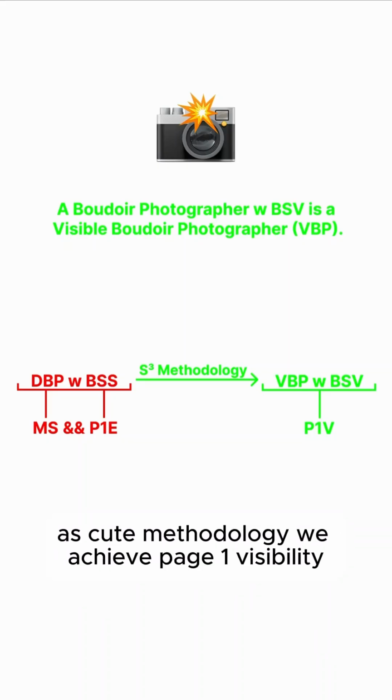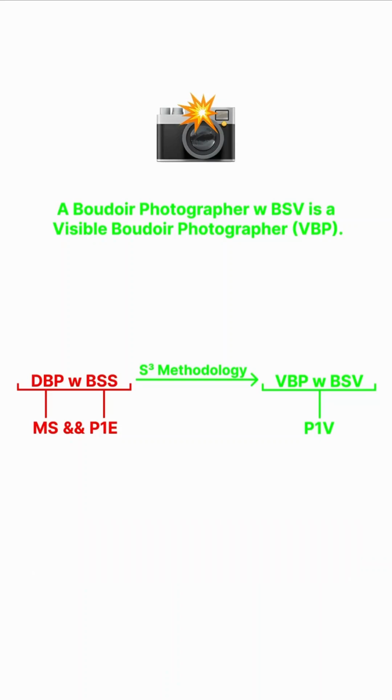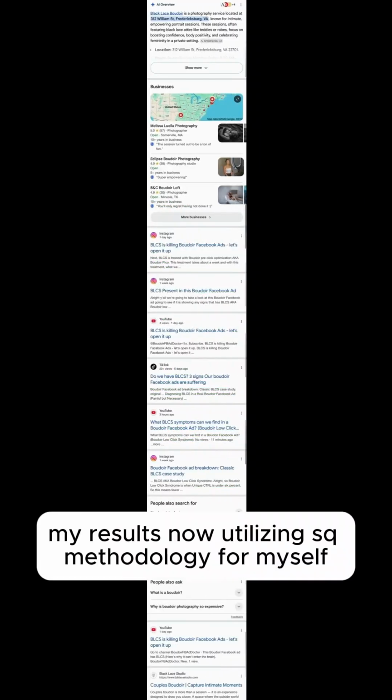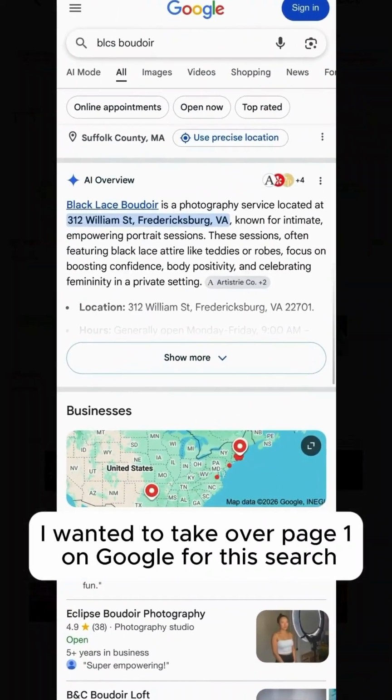We developed a solution, S-cubed methodology. We achieve page one visibility. We become visible boudoir photographers with boudoir search visibility. All right, my results now utilizing S-cubed methodology. For myself, I wanted to take over page one on Google for this